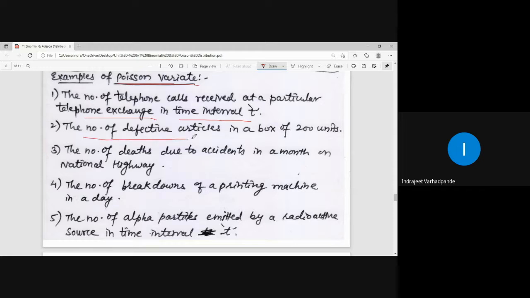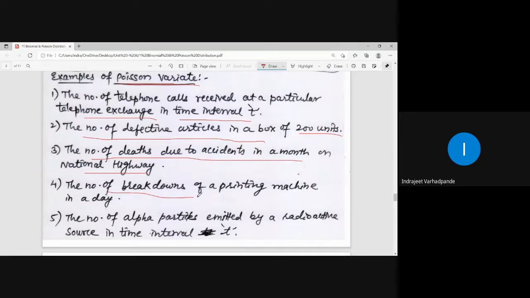The number of defective articles in a box of 200 units: I told you that in a large quantity, when a very small or negligible amount is either a failure or a success, it can be approximated to the Poisson distribution. The number of deaths due to accidents in a month on a national highway can also be concluded to be a Poisson variate.